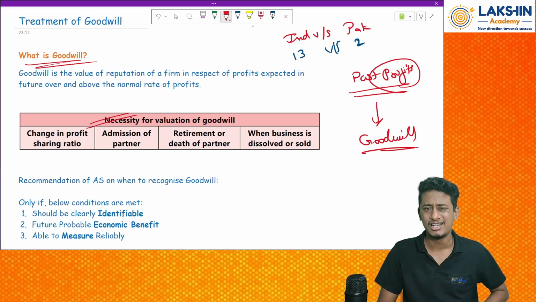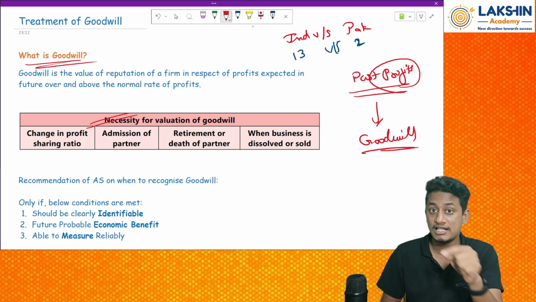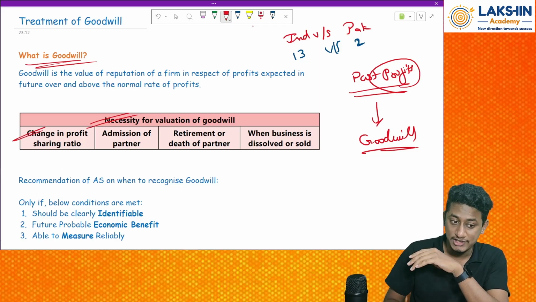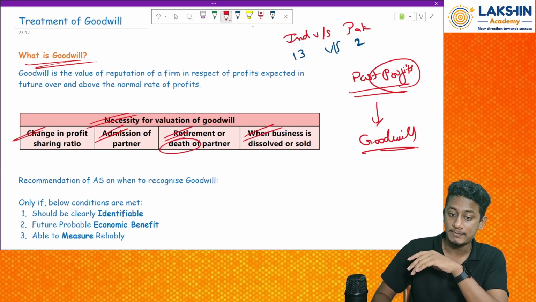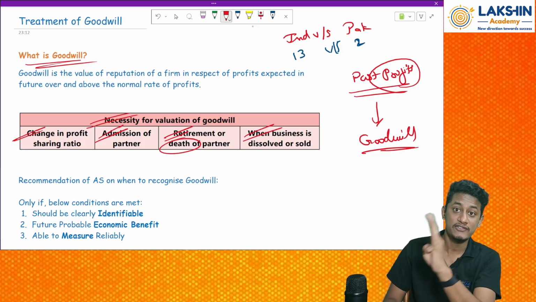Okay. Now, why is there a need for valuation? Why should I value, sir? See, there may be some cases in which valuation becomes really important. These particular 4 points: change in the profit sharing ratio, admission of a partner, retirement or death of a partner, and when the business is dissolved or sold. All these cases have different units for it.